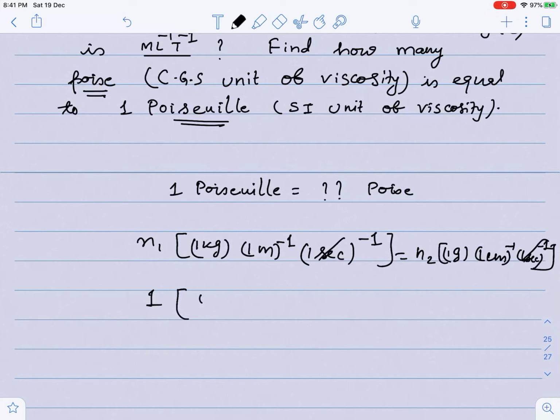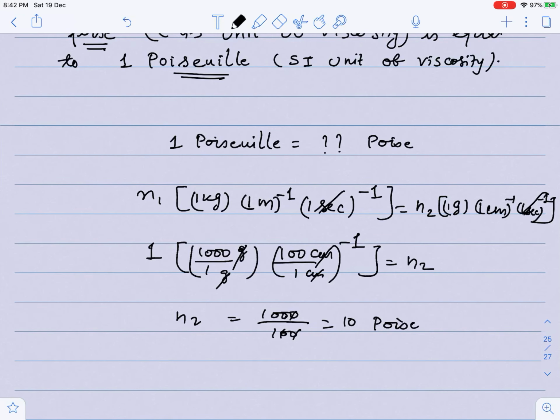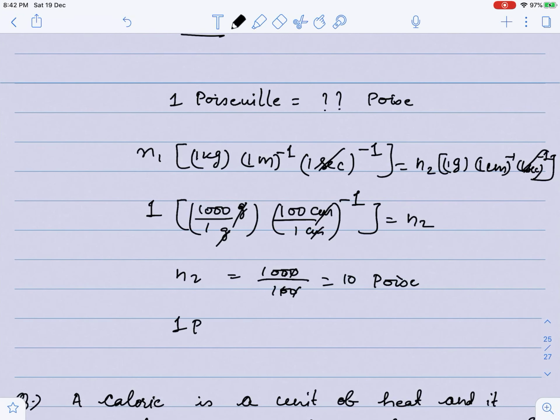N1 is given as 1 poiseuille. I have written 1000 gram by 1 gram, and then 100 centimeter by 1 centimeter, but that is inverse, and second I have cancelled out, is equal to N2. So 100 will come in the denominator, so 1 poiseuille is given as 10 poise.